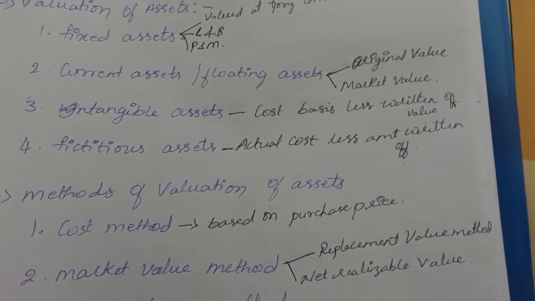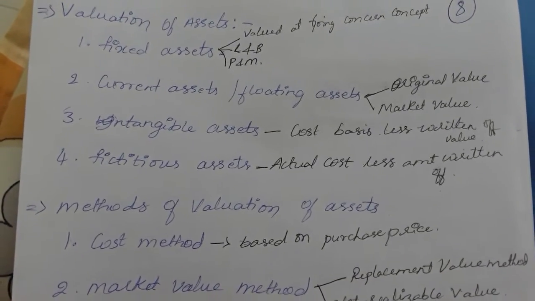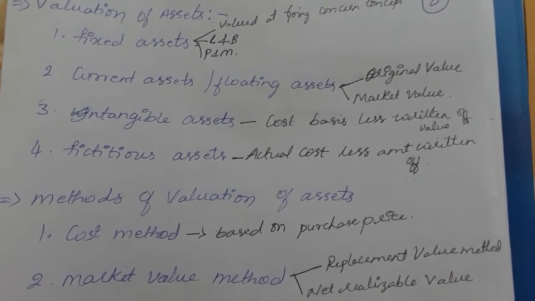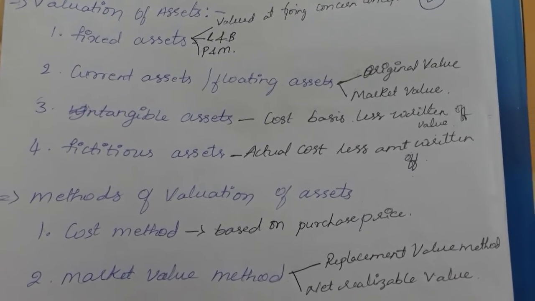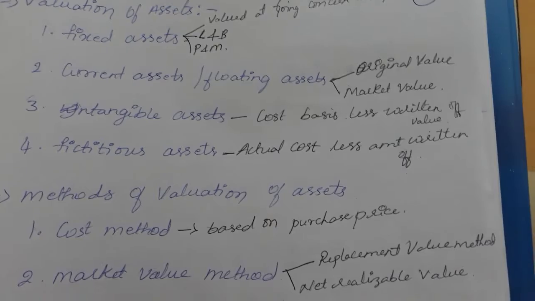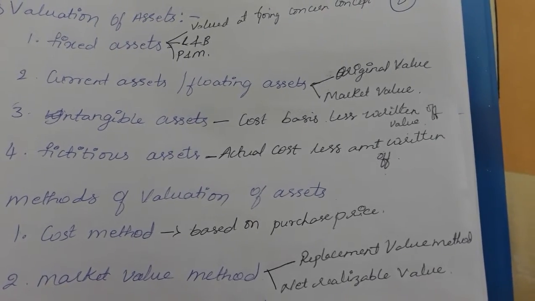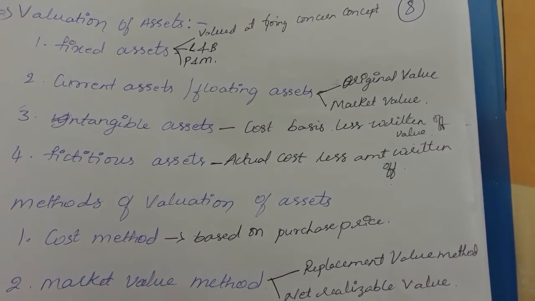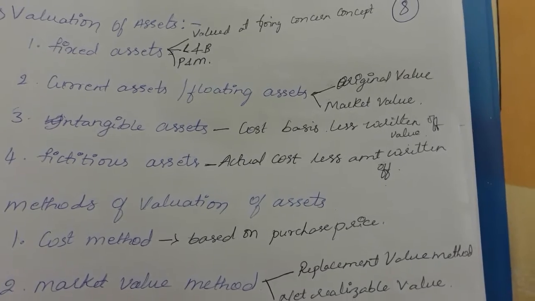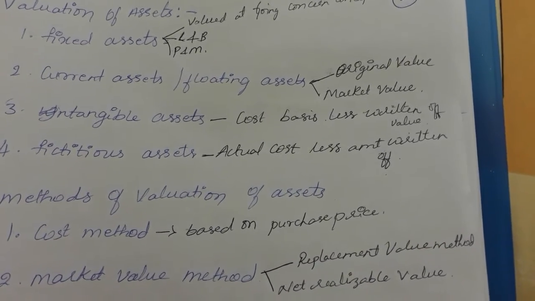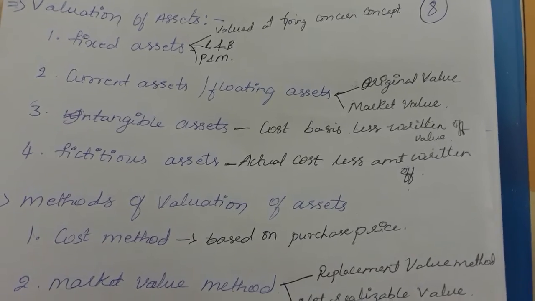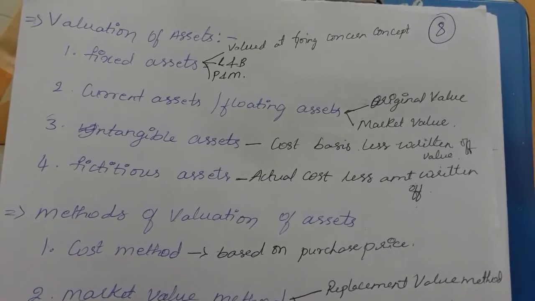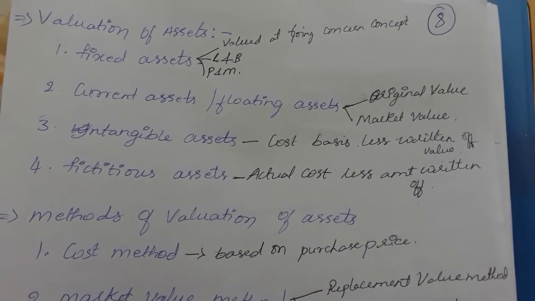Next, coming on to intangible assets. These include goodwill, patents, patent rights, trademarks, know-how, etc. The auditor should see that they are written off over a period of time until they are fully written off. They are shown as assets even though they do not have any realizable value. They are to be valued at actual cost less the amount written off as depreciation up to the balance sheet date, that is, the cost basis less the written off value.